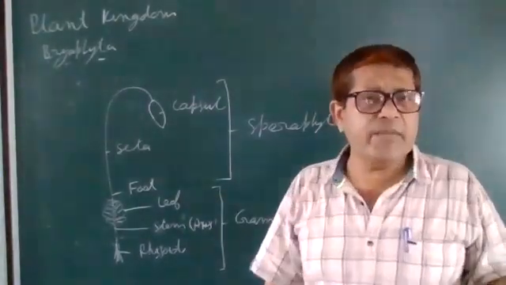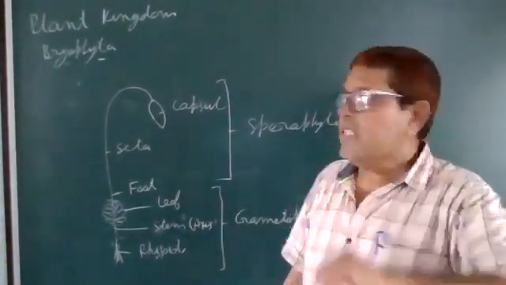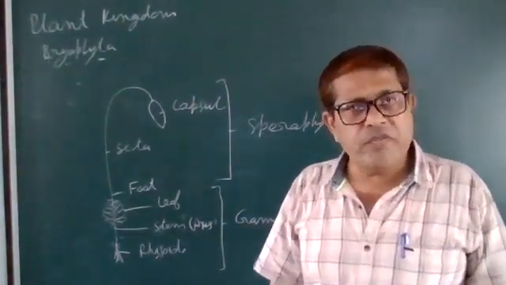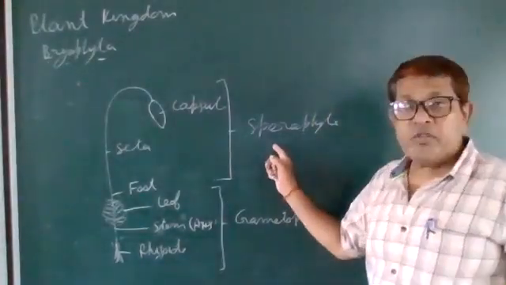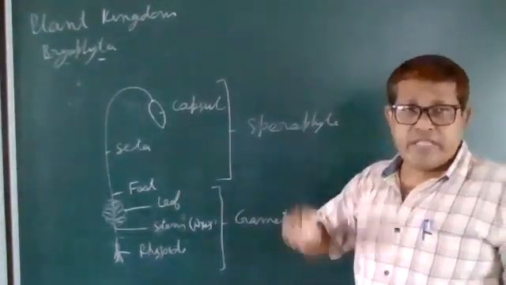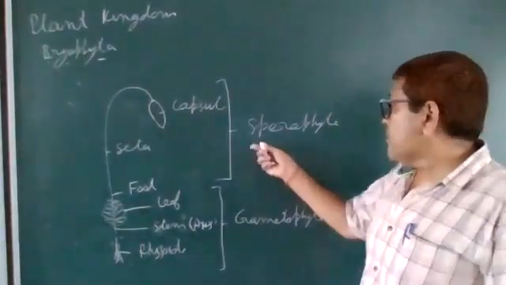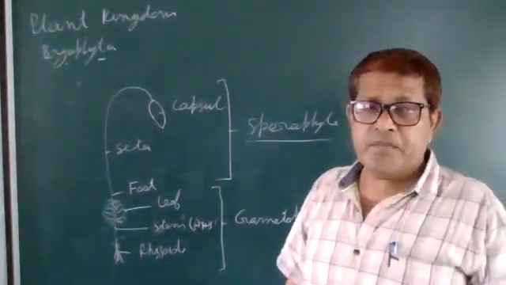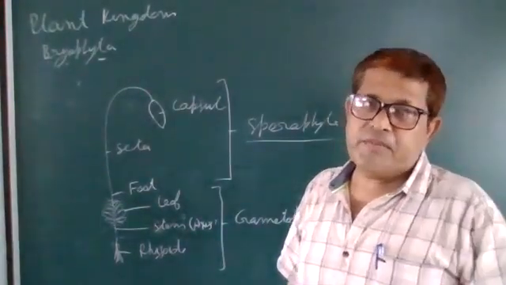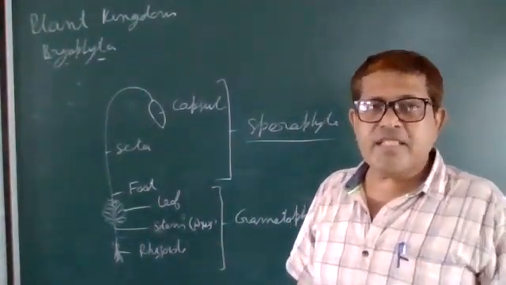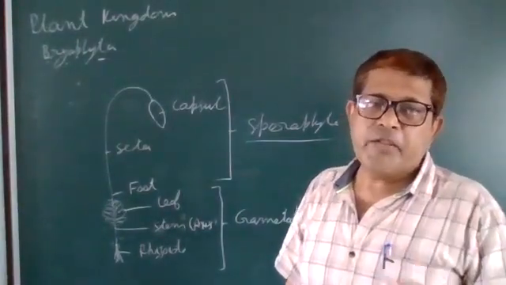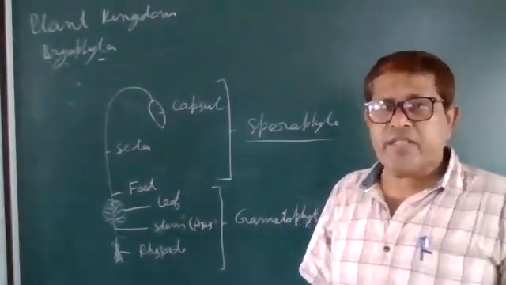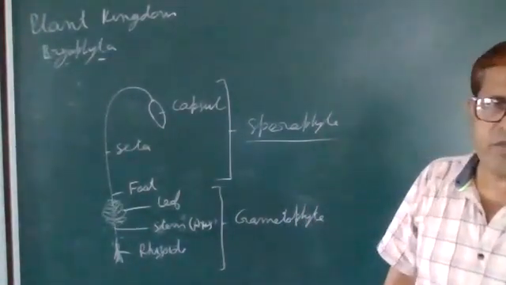In most cases the sporophyte is sunken into the thallus. In some cases it is differentiated into foot, seta, and capsule. It depends on the species of the bryophyte.